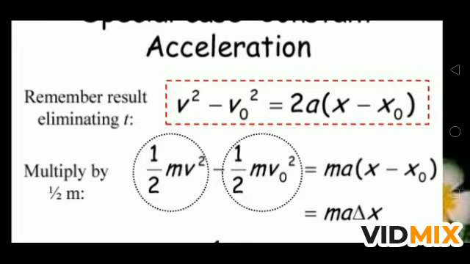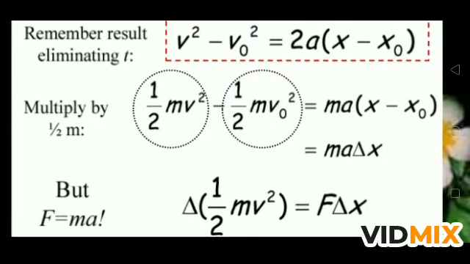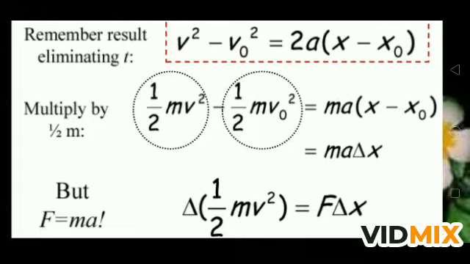So the difference of kinetic energy is equal to ma and delta x, where delta x is the displacement. Now m into a, or ma, you know very well is called force. So we can write F into delta x, and F delta x is known as work done. So the difference of kinetic energy is equal to work done.